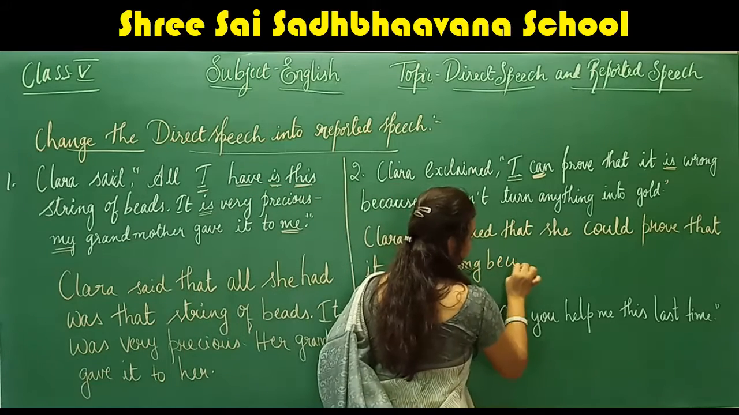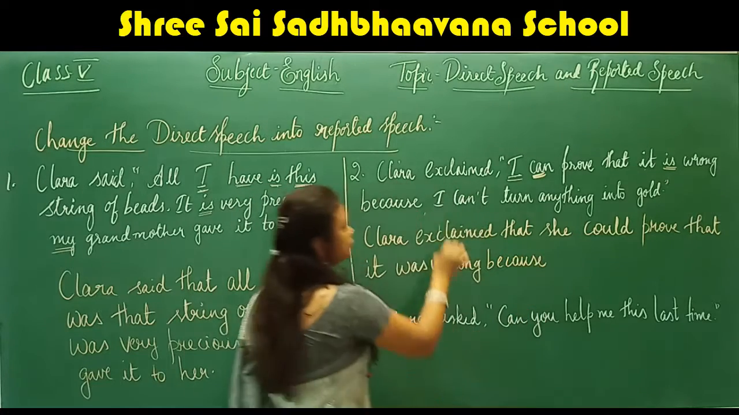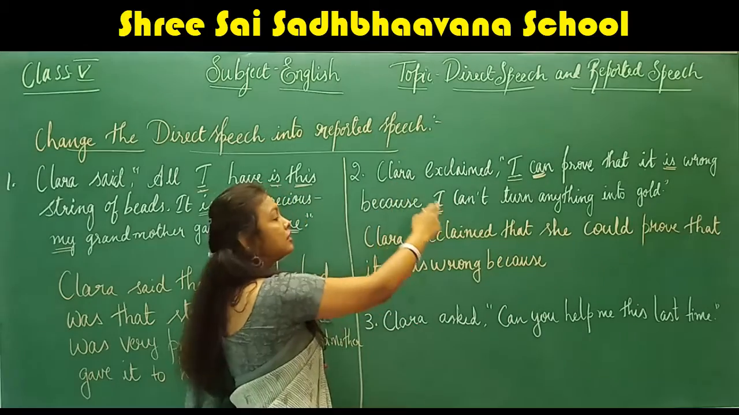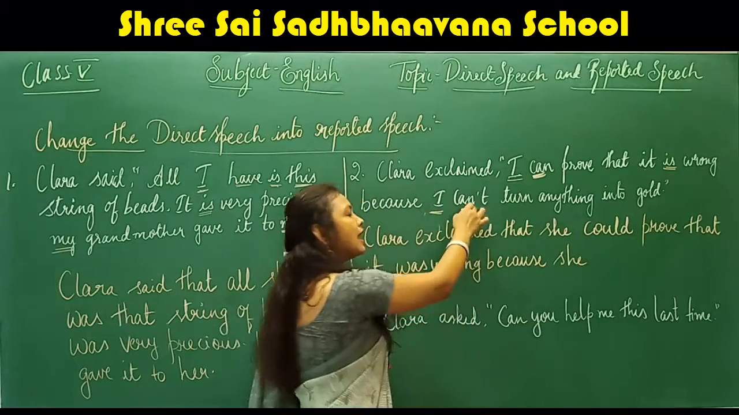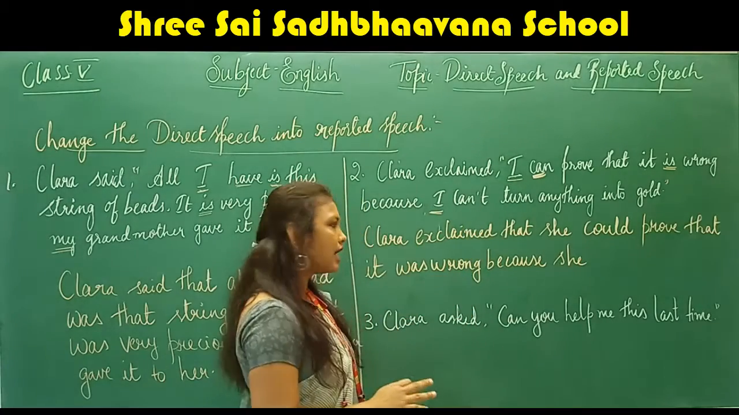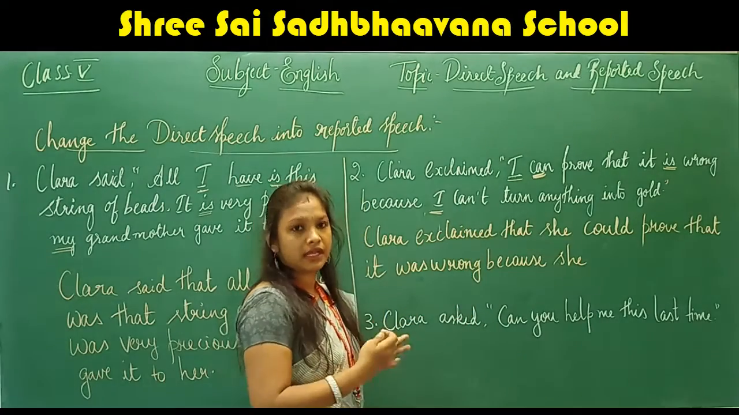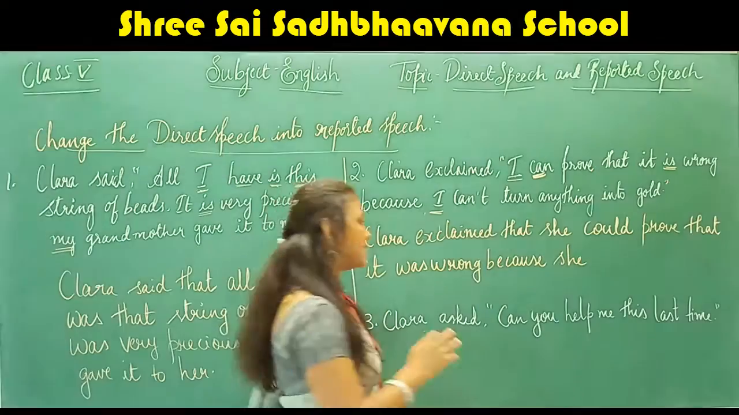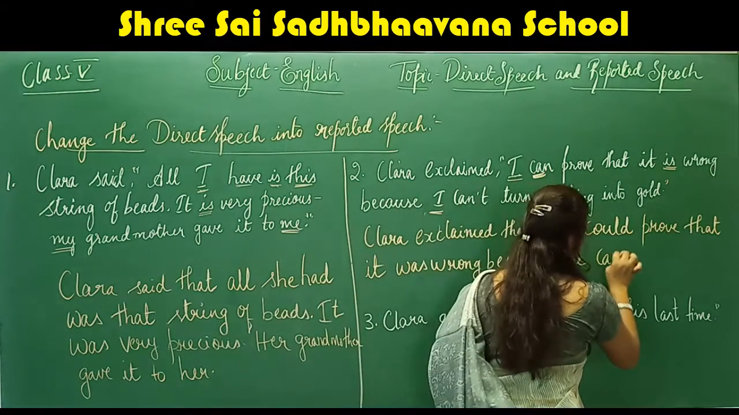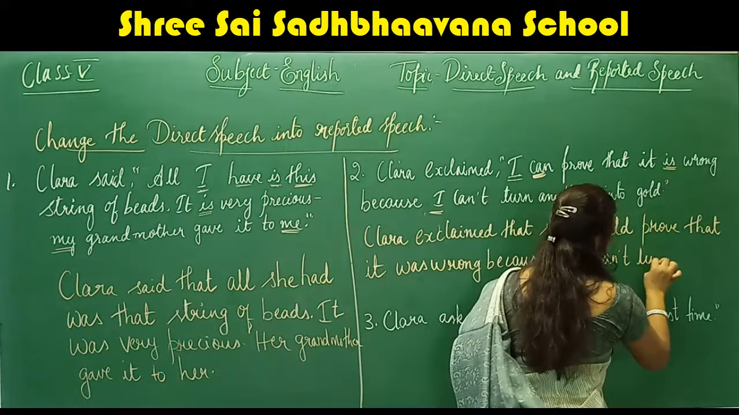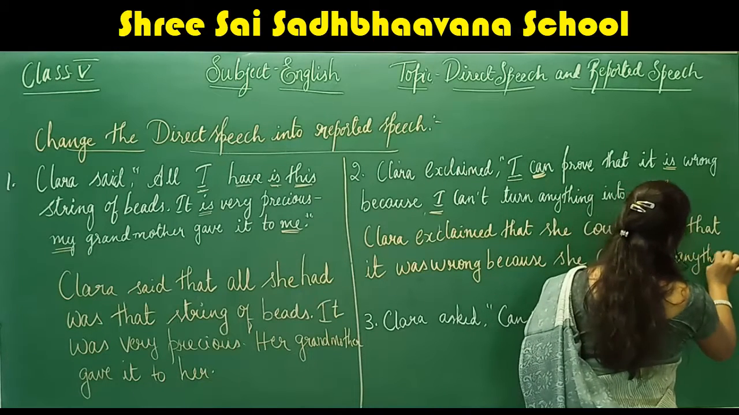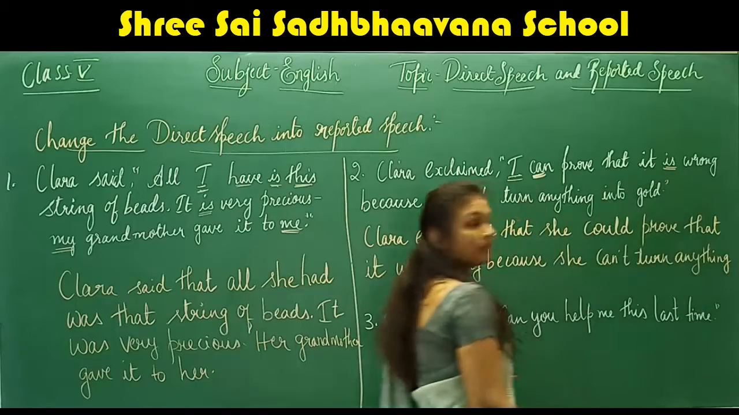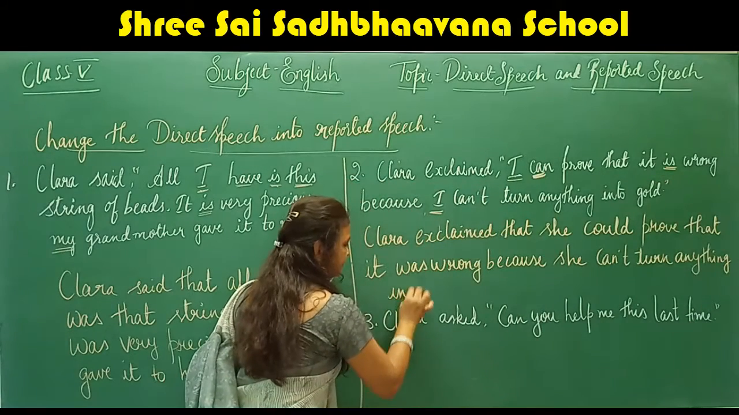because, here I is referring to Clara, so I will be changed to she. Can't. Here it is can't, so the word is in negative form, and we will write it as it is. She can't turn anything into gold.